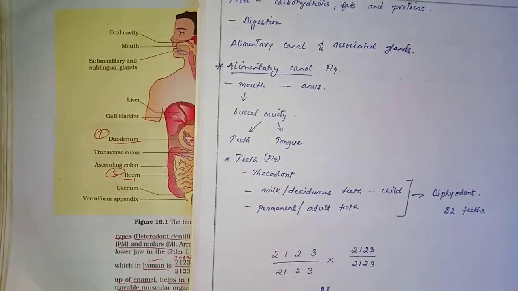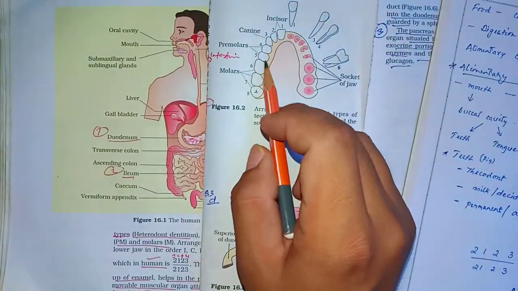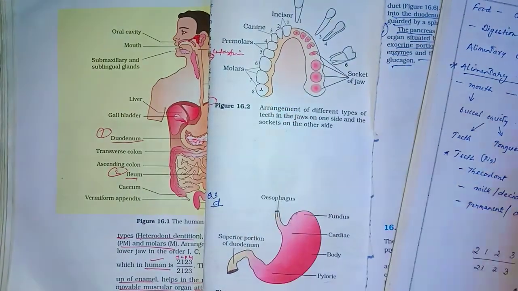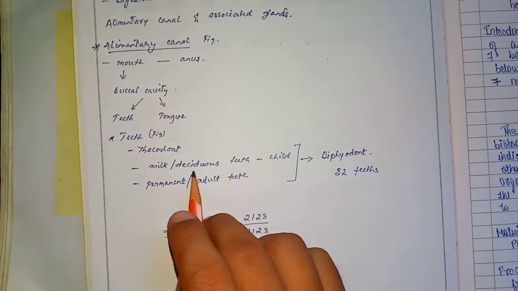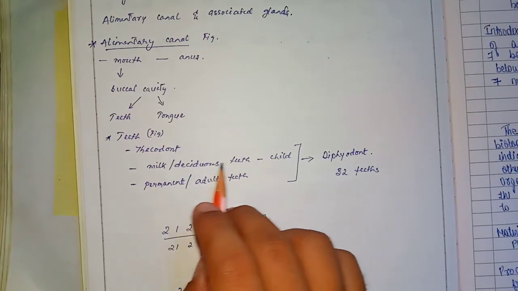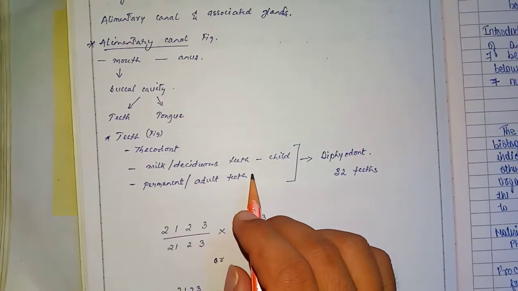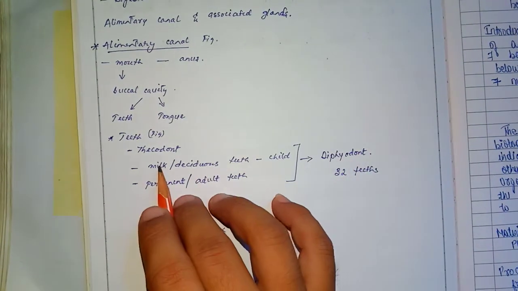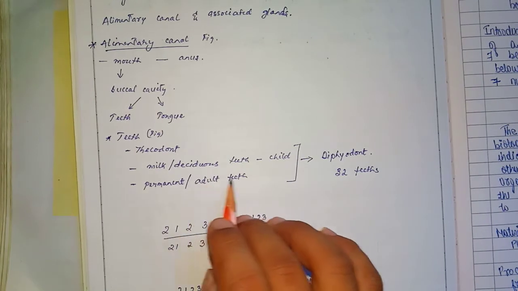Then in the case of human beings, two sets of teeth arise during the lifetime. The first set of teeth arises during the childhood stage. This first set of teeth is called the milk or the deciduous teeth, and after the child reaches its adult stage, these milk teeth are replaced by the permanent or the adult teeth.